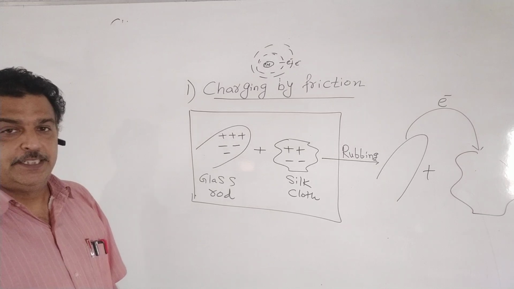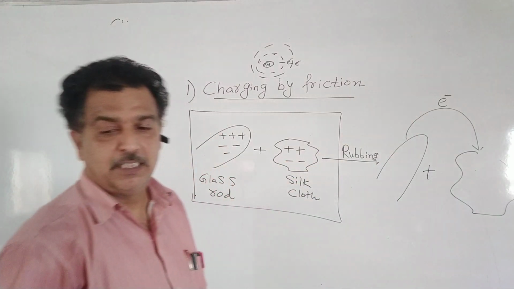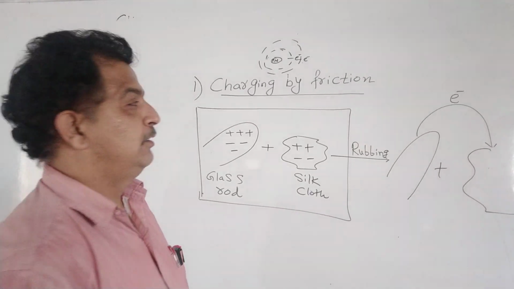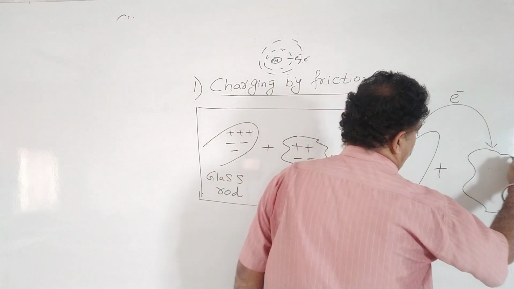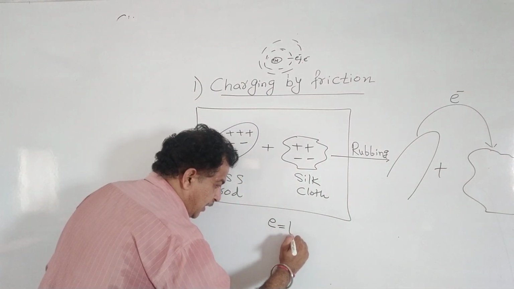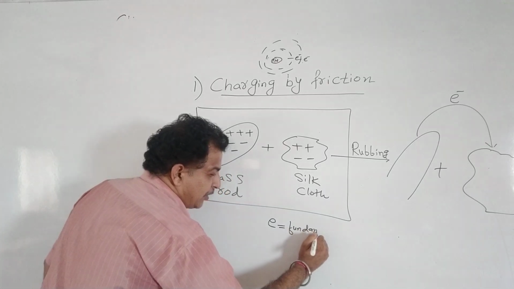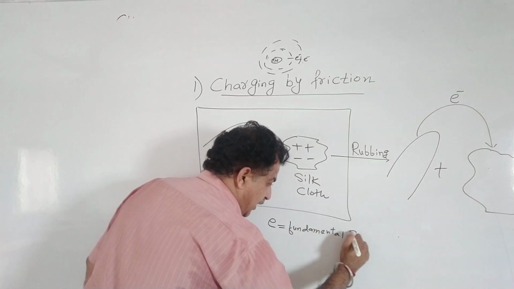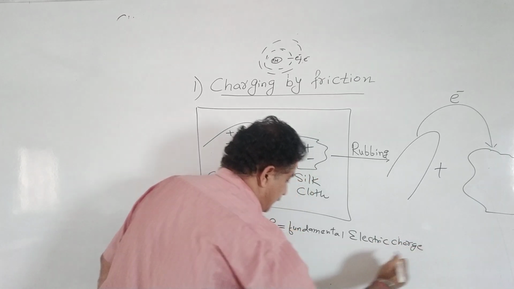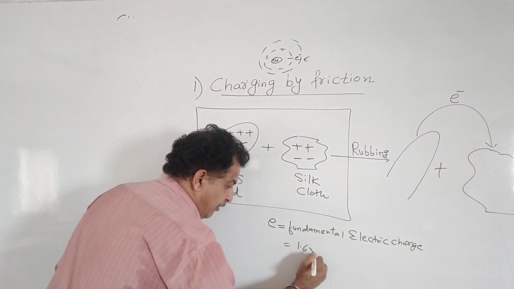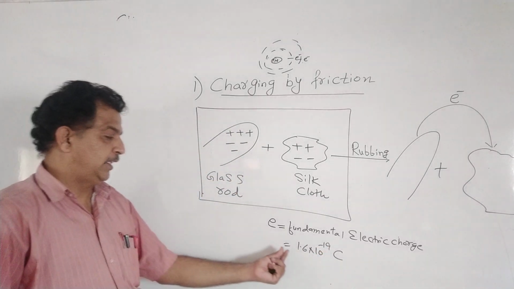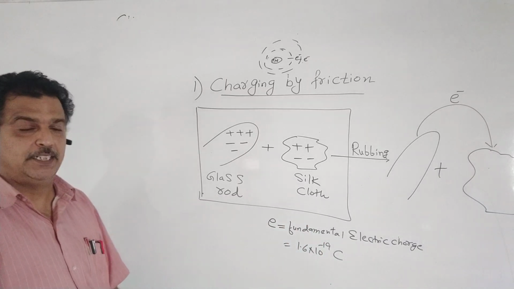So here e is the fundamental electric charge. That is the charge on a proton or electron. E को हम आने वाले दिनों में फंडामेंटल इलेक्ट्रिक चार्ज बोलेंगे. And for a proton, its value is 1.6 × 10^-19 coulomb. And for an electron, it is -1.6 × 10^-19 coulomb.